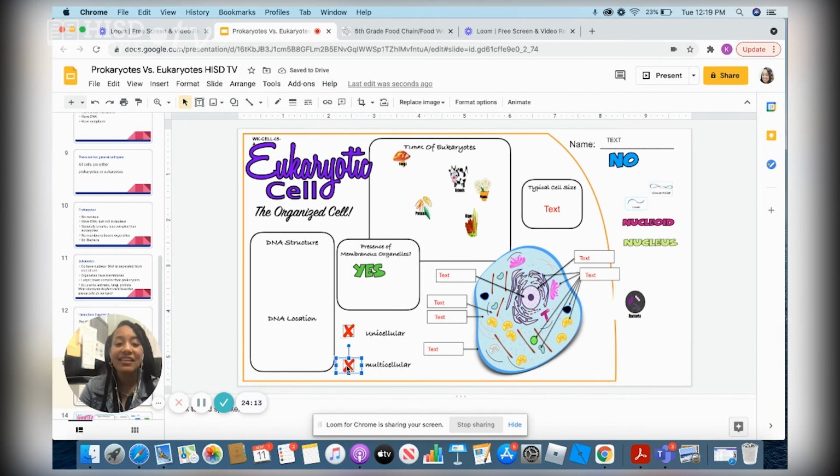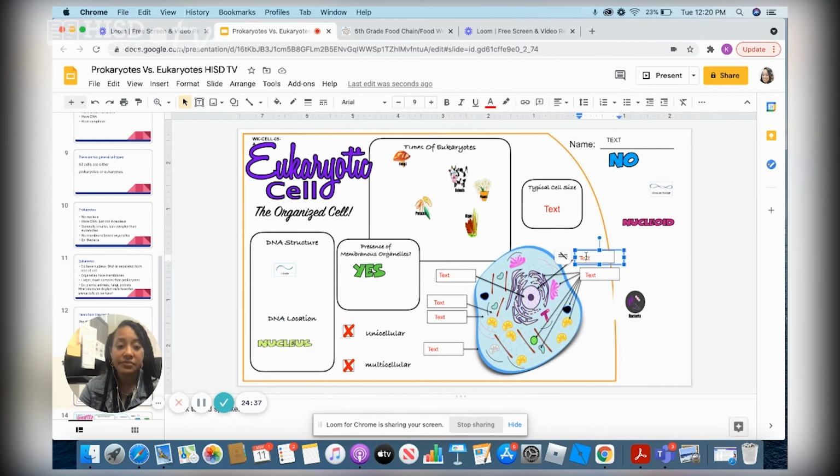Now let's talk about DNA. So how does the DNA look in a eukaryotic cell? Correct. The DNA is kind of linear. And then where is it located typically? Right. It is typically located in the nucleus. Excellent job. All right. And so we're going to label a couple of these organelles. So we know that this is pointing to the nucleus.